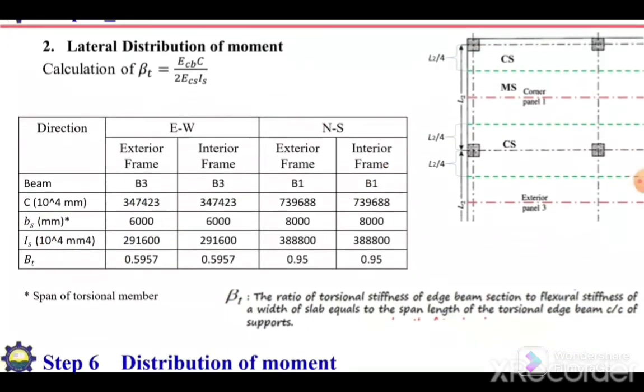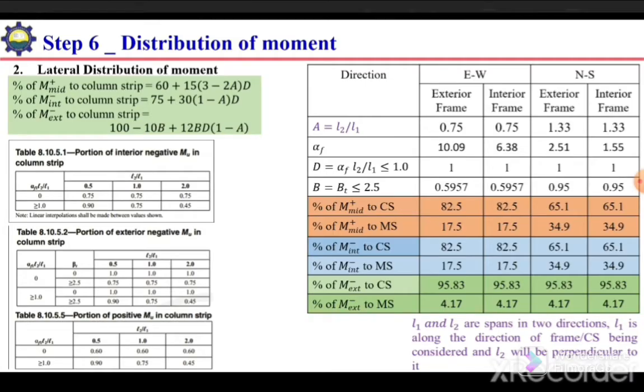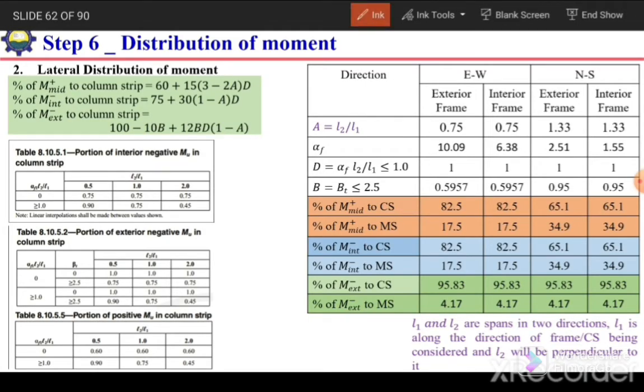Okay, now we have all these three factors: alpha, aspect ratio, as well as beta t. So now we can proceed for the moment distribution in the lateral direction. For moment distribution in the lateral direction, we have two options.